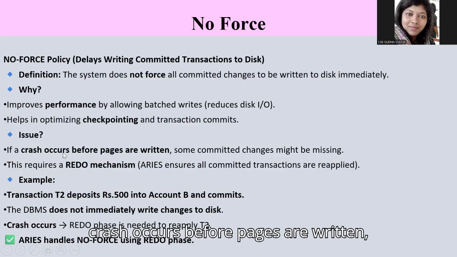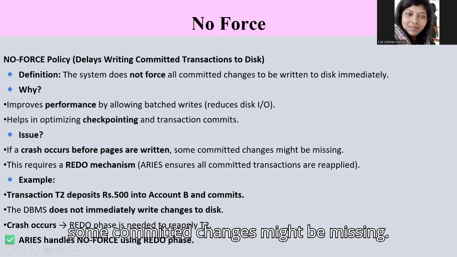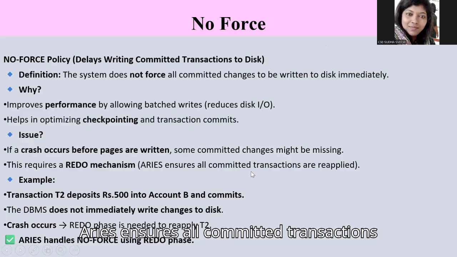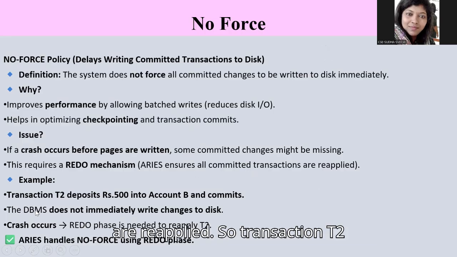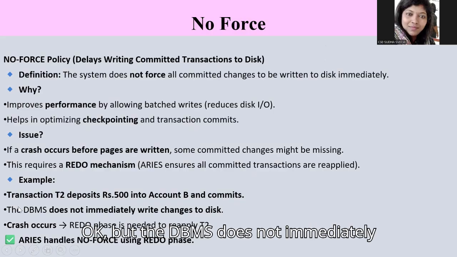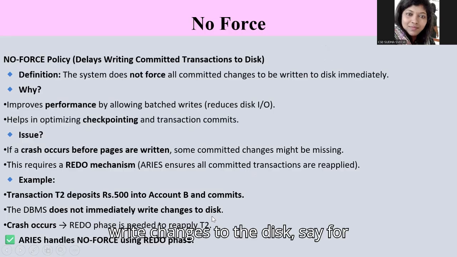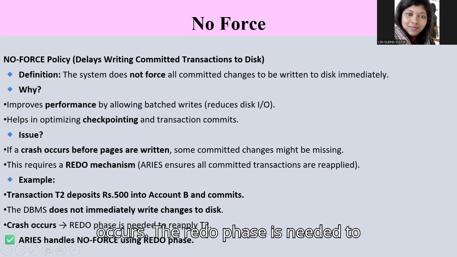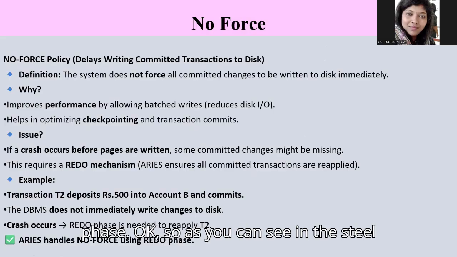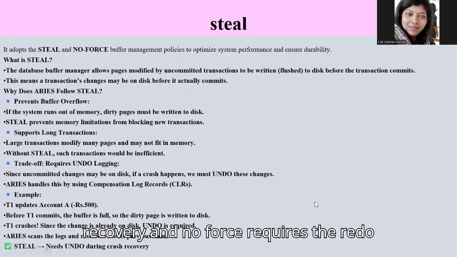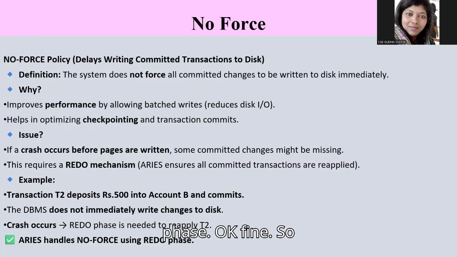Okay, so what's the issue? If a crash occurs before pages are written, some committed changes might be missing. So this requires a redo mechanism. ARIES ensures all committed transactions are reapplied. Say transaction T2 deposits 500 into account B and commits, but the DBMS does not immediately write the changes to the disk. Then the crash occurs. The redo phase is needed to reapply T2. So ARIES handles no-force using the redo phase. As you can see, steal needs undo during crash recovery, and no-force requires the redo phase.